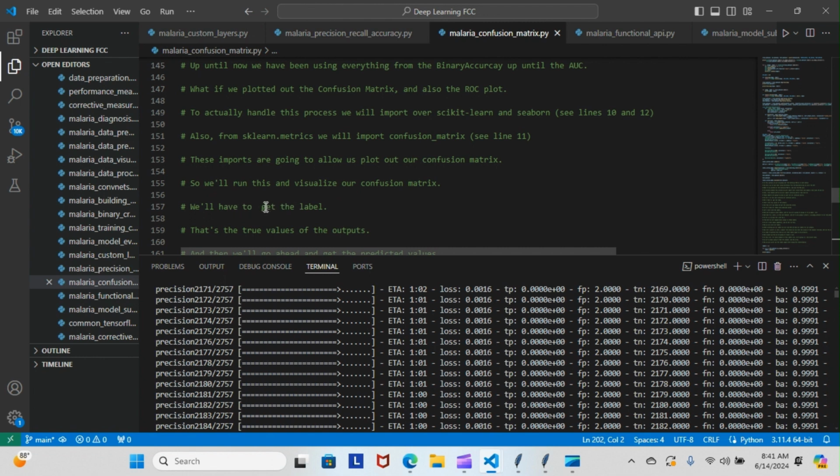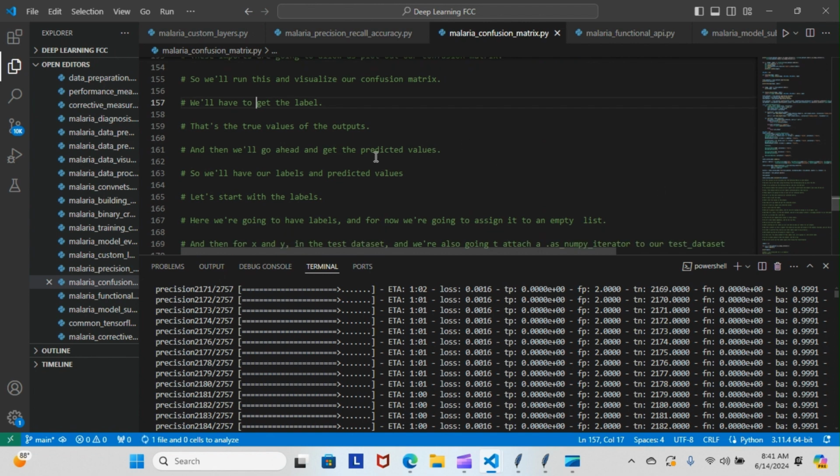We have to get the labels, and that's the true values of the outputs. And then we'll go ahead and get the predicted values. So we have our labels and predicted values. Let's start with the labels.